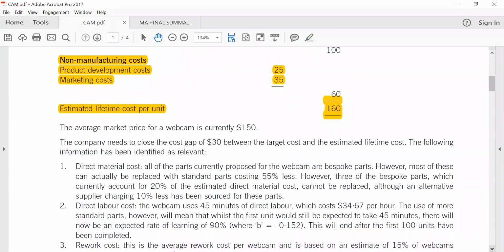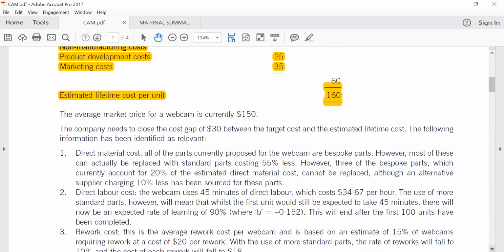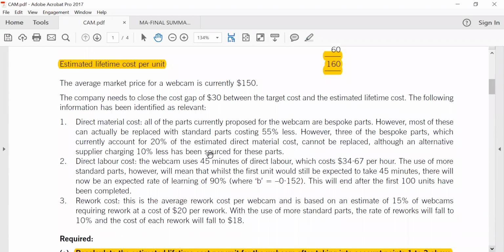The average market price for a webcam is currently 150. So they can sell it at 150. The company needs to close the cost gap of 30 between the target cost and the estimated lifetime cost. The target cost came from the market. As we said in target costing, the target cost comes from the market, and the expected cost comes from in-house. In-house, they use life cycle costing in determining the cost. As we said, the target cost gap is the expected cost minus the target cost. Expected cost from in-house, target cost from the external market. Now they are telling you to do some revision.